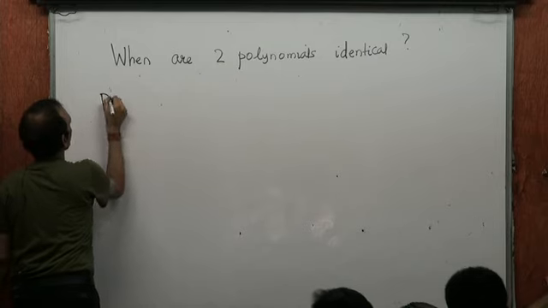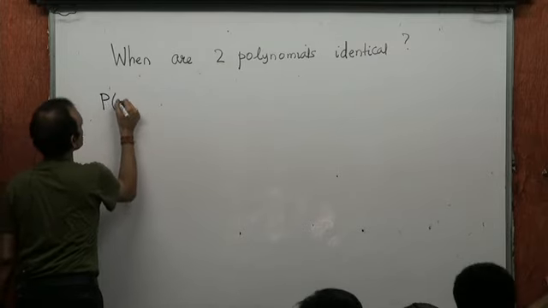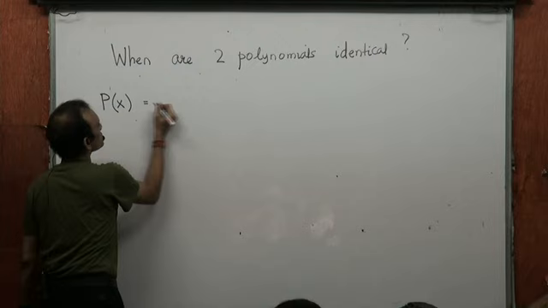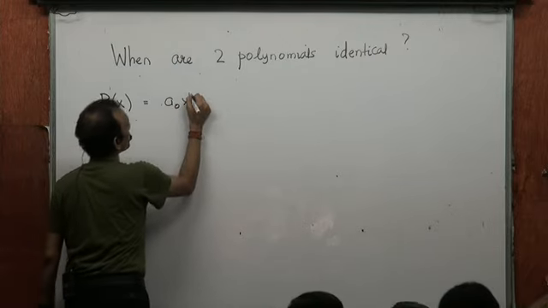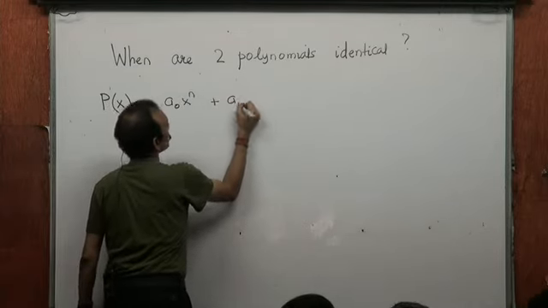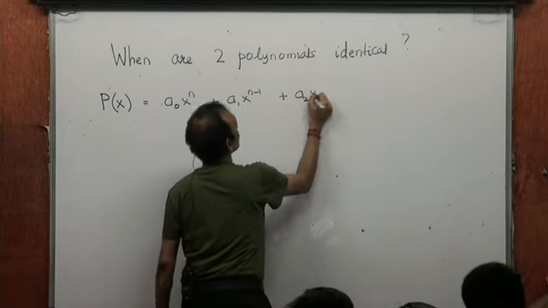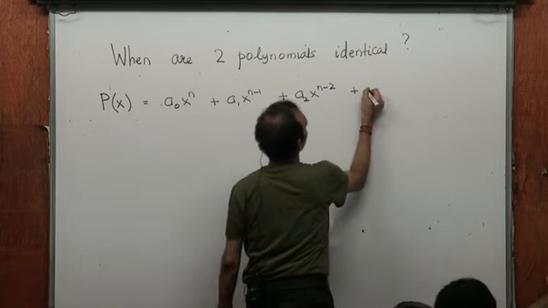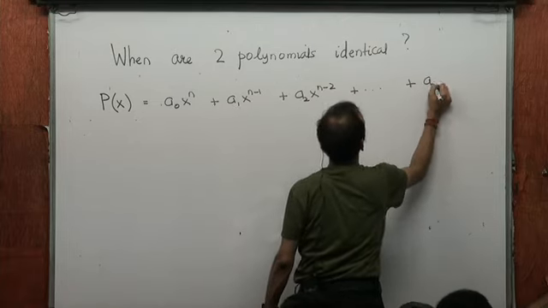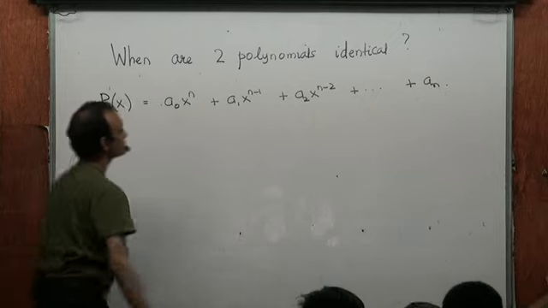Say there is one polynomial, call it P(x), which is a0 x^n plus a1 x^(n-1) plus a2 x^(n-2) plus ... plus an. This is one polynomial.